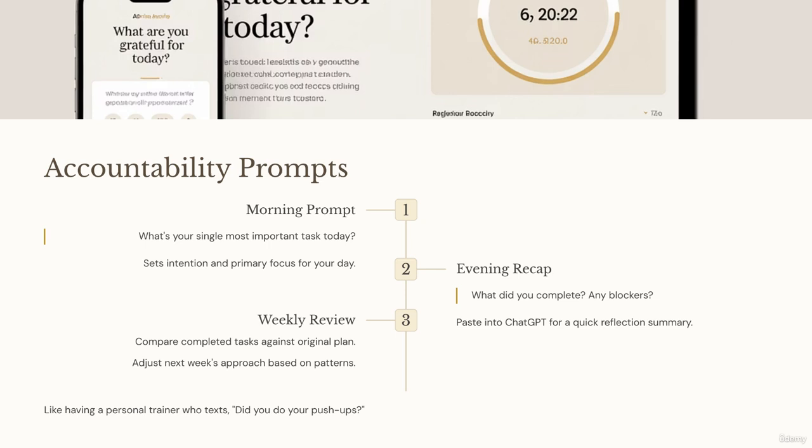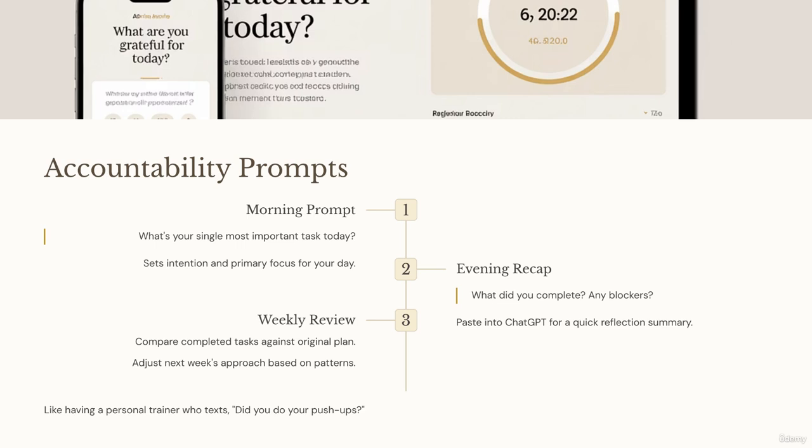Now, let's keep you on track with accountability prompts. Set up 2 quick check-ins using Notion reminders or trigger them with Zapier. We'll show you how later. Each morning, ask, what's your single most important task today? This sets the tone and aligns your focus. Each evening, check in with, what did you complete? Any blockers? You can even paste your answer into ChatGPT to get a quick recap or motivational nudge.